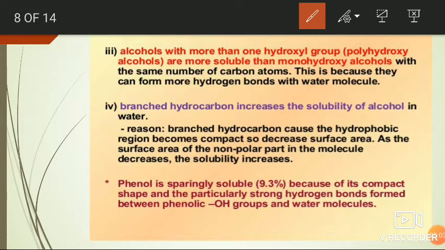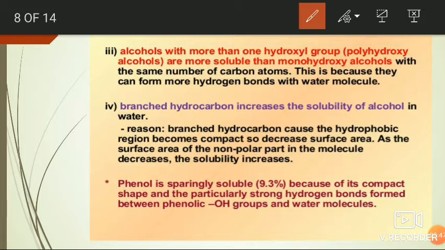The next one is, if the hydroxy compound is a polyhydric compound, that is, if it contains more hydroxy groups, such as triols, tetrols, or any polyhydroxy compound, then the solubility of this polyhydroxy compound is very high when compared to a monohydric alcohol having the same molecular weight.